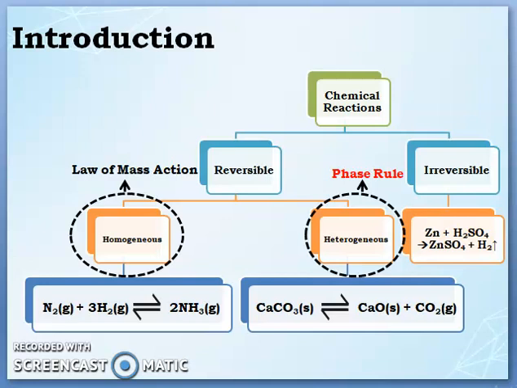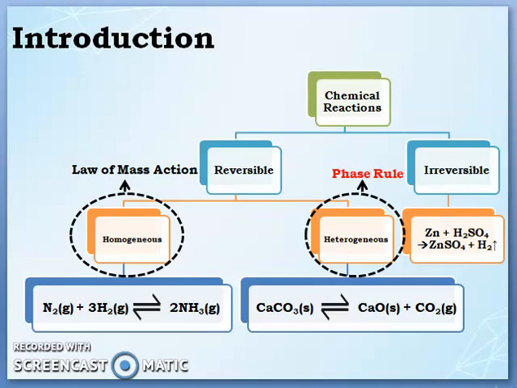Reversible chemical reactions are ones which are interchangeable from reactant to product or product to reactant. We also have irreversible chemical reactions. These chemical reactions are not interchangeable. Once the product is formed from the reactants, they cannot be reversed.